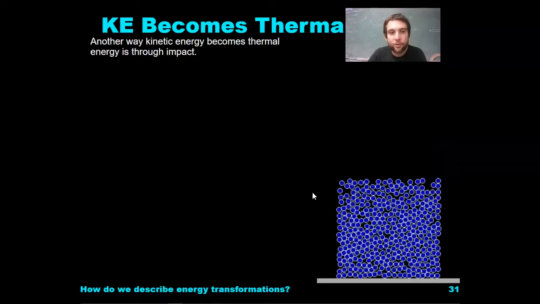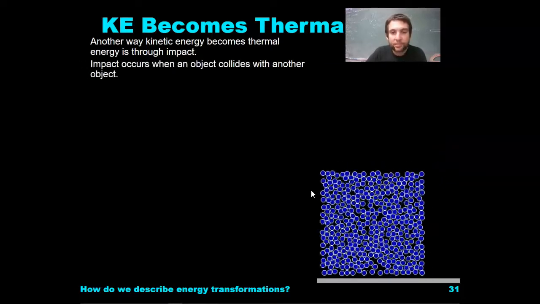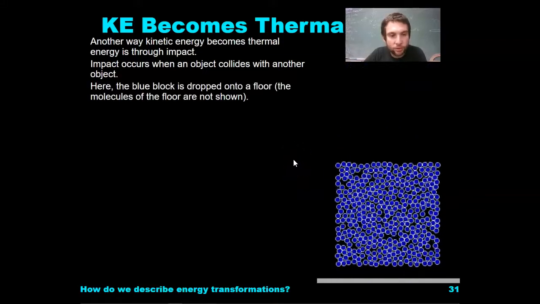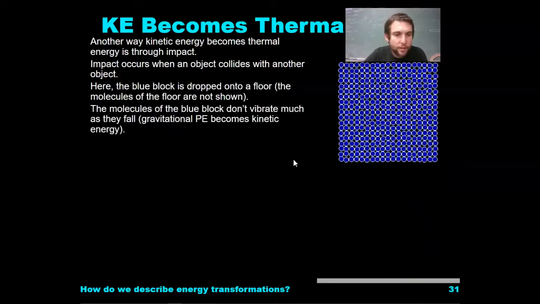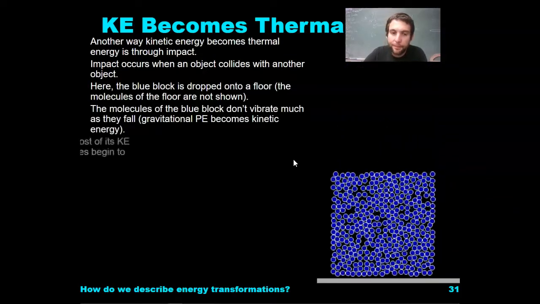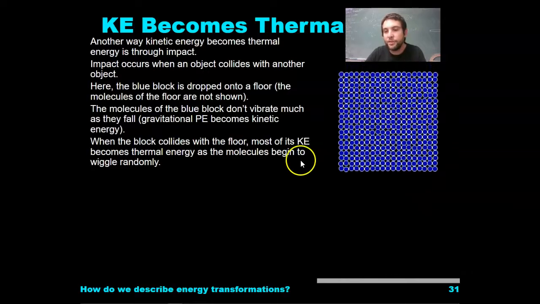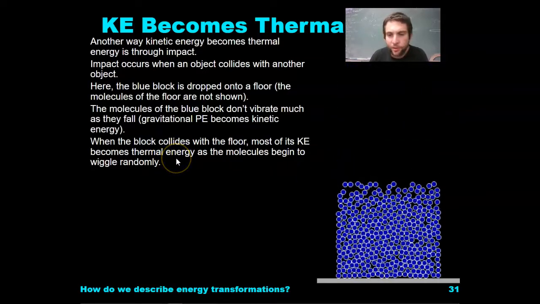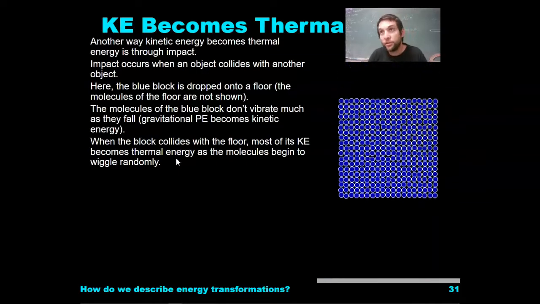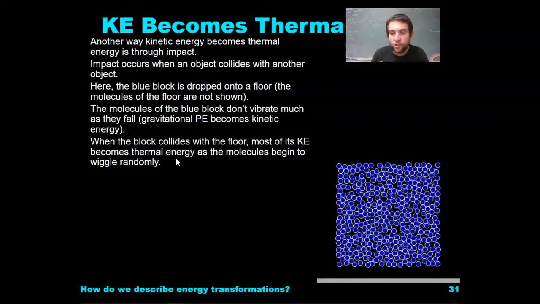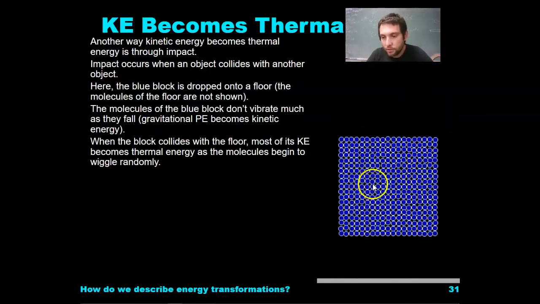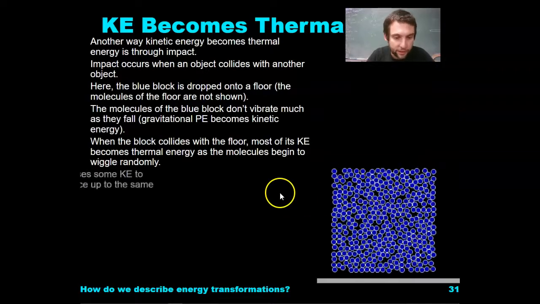Another way energy becomes thermal energy is through impact. Impact occurs when an object collides with another object. Here the blue block is dropped onto a floor. The molecules of the blue block don't vibrate much as they fall, but that gravitational potential energy becomes kinetic energy. Now, when the block collides with the floor, most of its kinetic energy becomes thermal energy as the molecules begin to wiggle randomly. There's also some leftover kinetic energy where there's a change in momentum in that bounce back up, but you see the molecules moving wildly after the collision.